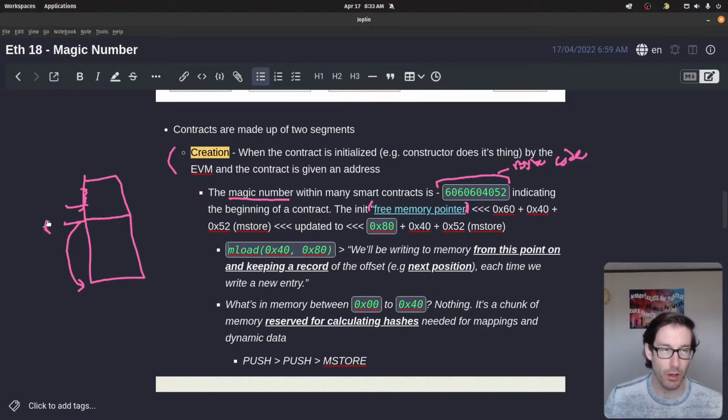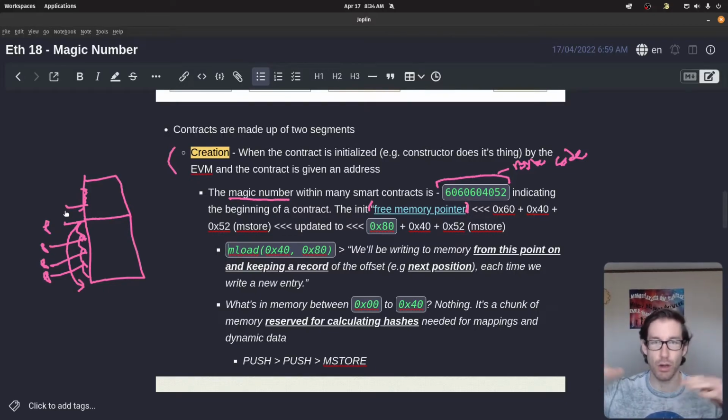This free memory pointer needs to be set up initially when the contract is initiated, so we can then place items on the stack in different locations and understand the offset as well. We continually keep putting items where they need to go, because every time you put something somewhere, that free pointer is then there. You need this so you can have the pointer pointing to the different locations in the stack so you know where to push information.